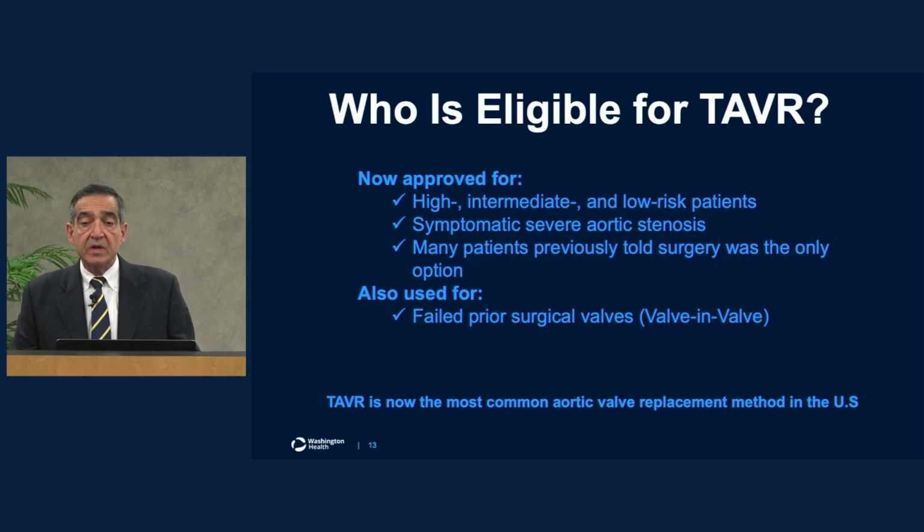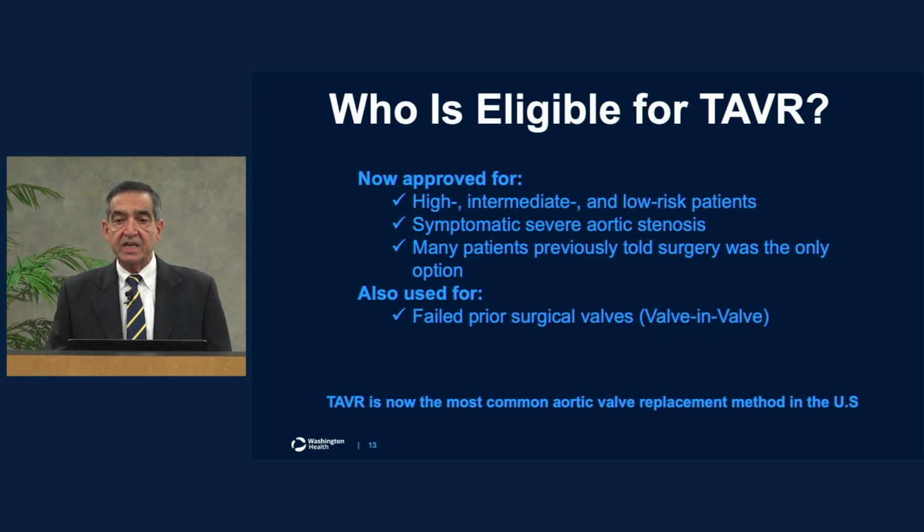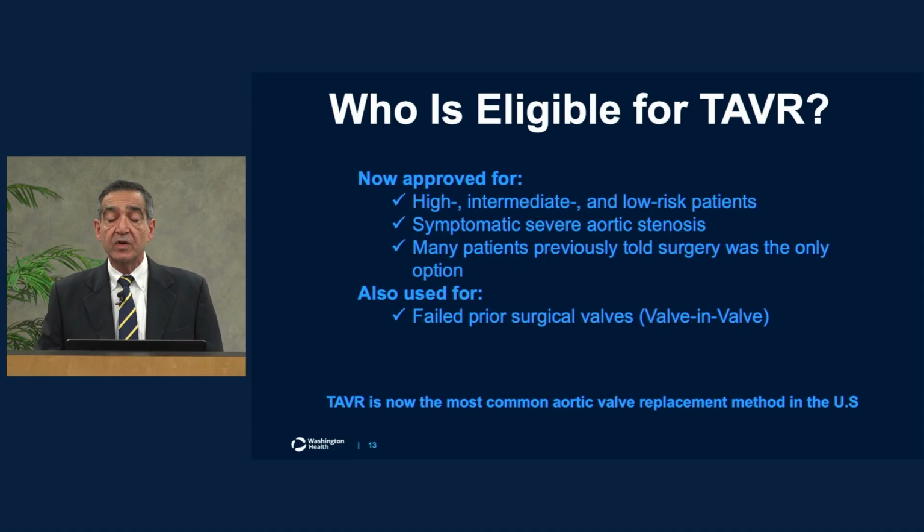Currently, not exclusively, the majority of the patients who undergo transcatheter aortic valve replacement tend to be a bit older than the age of 75 or so, mainly because we think that the risk of surgery is still a little bit higher for those patients, and the surgery in those patients may not be as easily tolerated as the transcatheter aortic valve is tolerated. Many patients who have had prior heart operations before may not be a very good candidate for another operation on their heart, and therefore transcatheter aortic valve becomes a very good option for them.